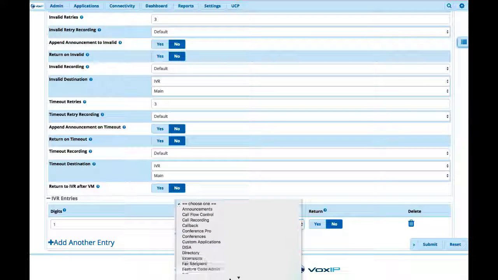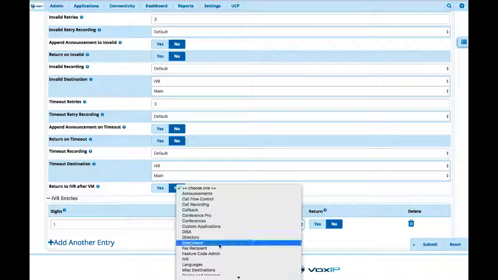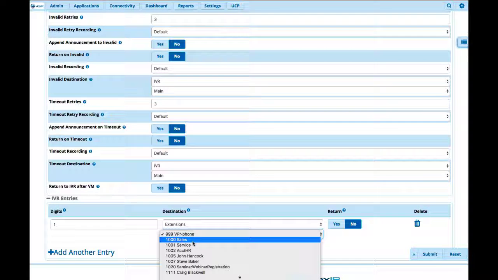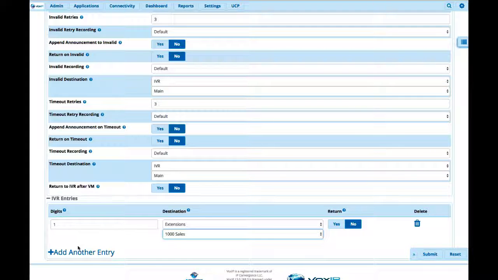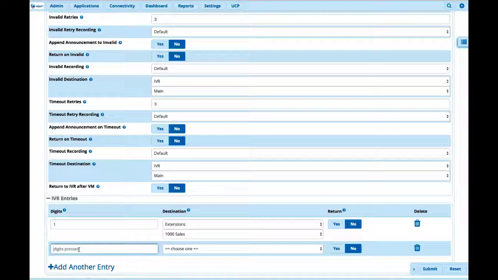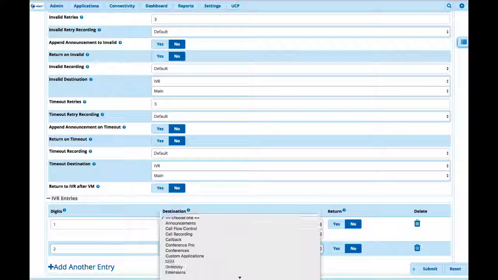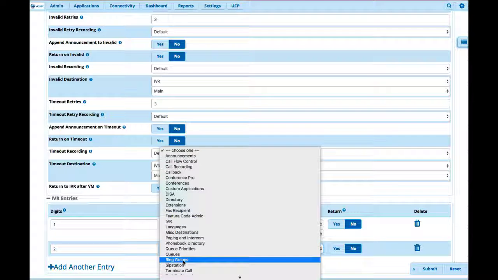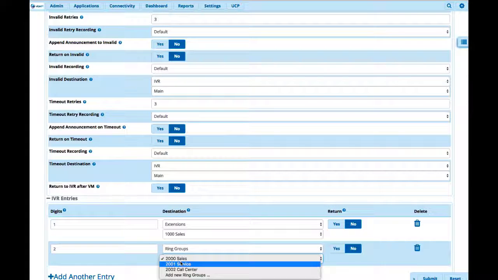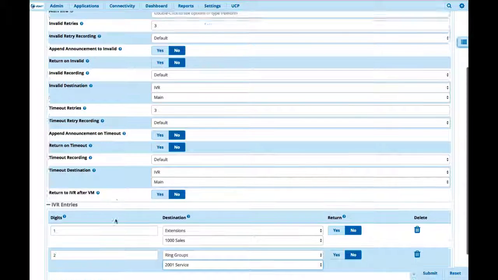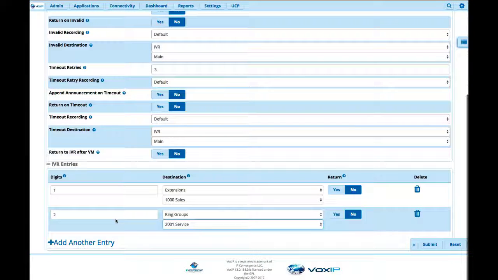So let's go ahead and just say we're going to run it to sales. I'm going to use an extension, and I'm going to choose the sales phone. Let's add another digit. Let's say we're going to say option 2. That's going to go to our ring group service. Come over to ring groups, drop it down to service. So once again, you can be very customizable. I know that's not a proper grammar word, but customizable for your entries.